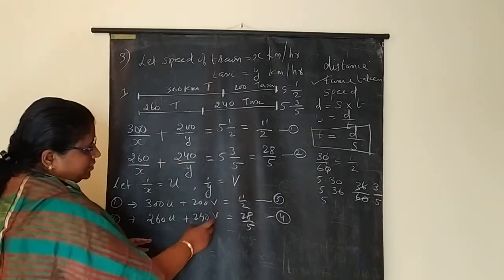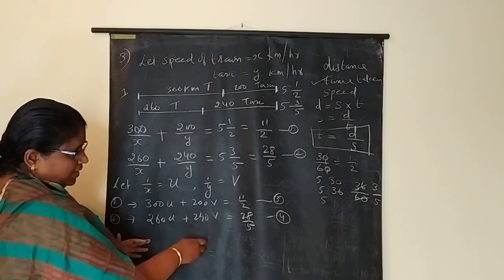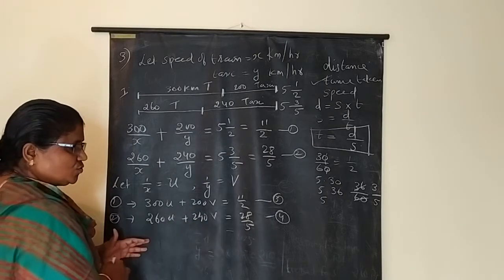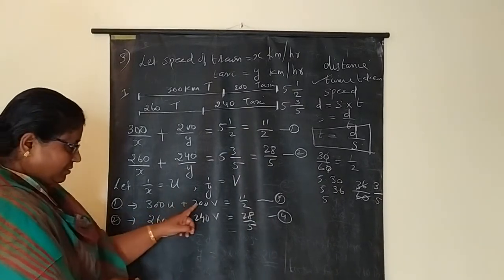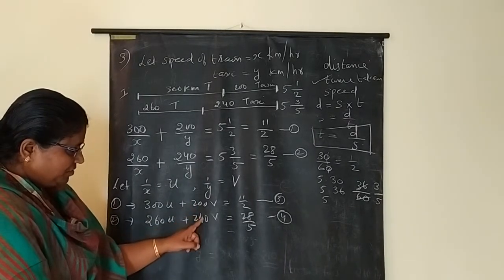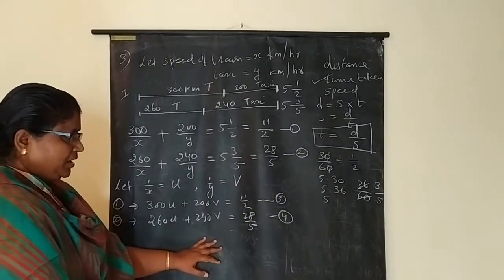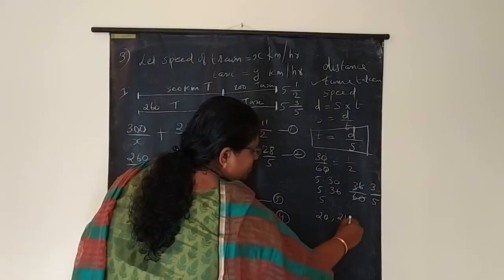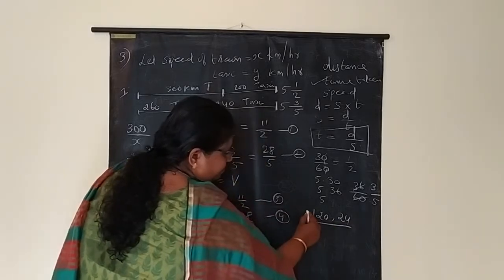How to solve? Make the coefficients equal. Which one do you want? V, you make equal. Here the V coefficient is 200, here the V coefficient is 240. In both, 10 is common; it is a multiple of 10. Correct. Now what is the remaining number? 20 and 24. Take the LCM.